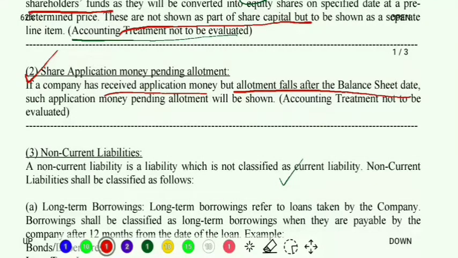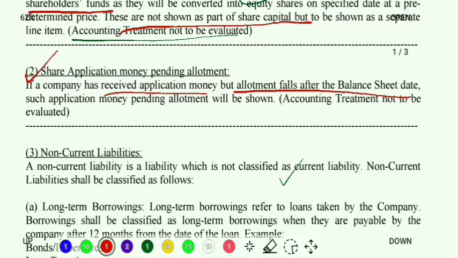For example, I am a company, I am issuing shares. Share application money is taken on 1st March 2020. Clear? I take the application money. Now I have to allot the shares to the shareholders who have paid the share application money, right?